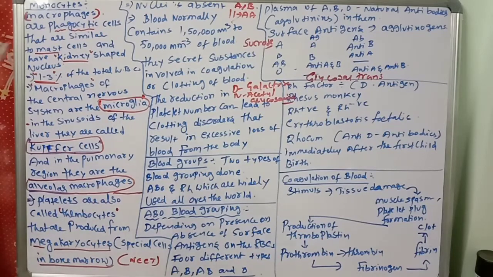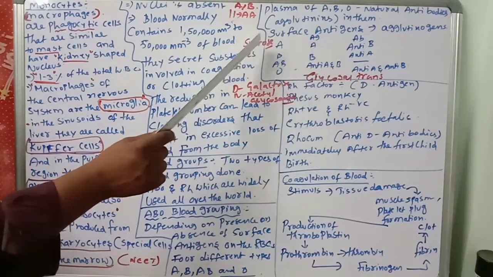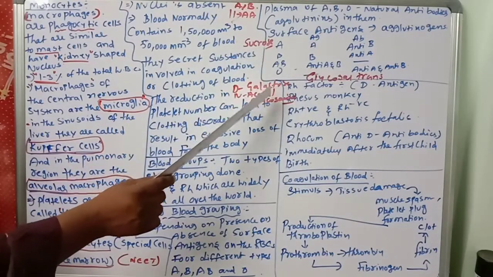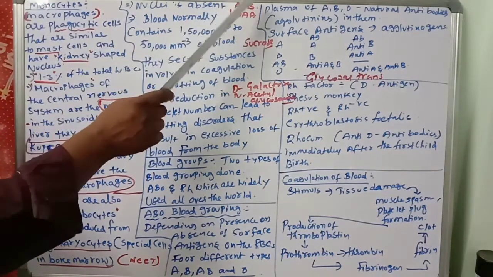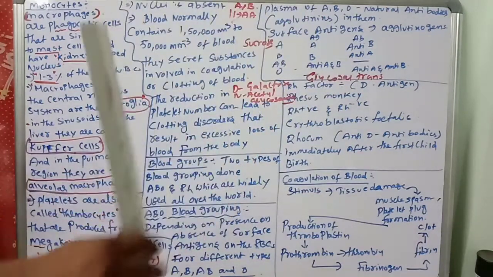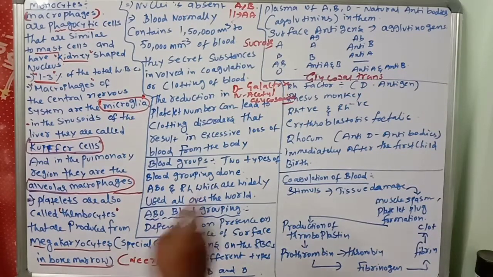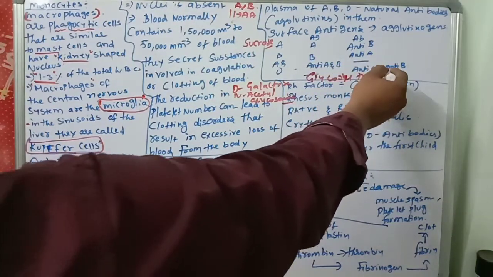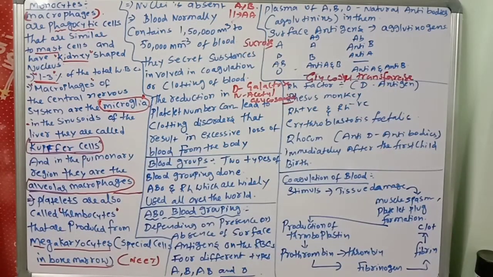So here, what are the need bits? Agglutinogens are made of what kind of components? Sucrose, D-galactose, N-acetylglucosamine, and amino acids. And the genes of A and B, who will catalyze the reactions? Glycosyl transferase. What do you call it? Glycosyl transferase. This point you have to remember. So these are all the important need bits.